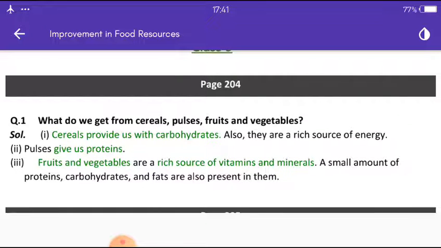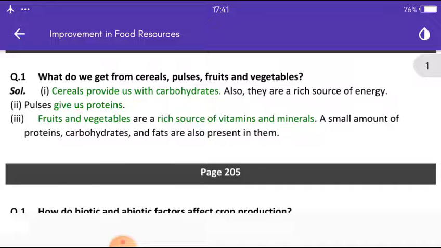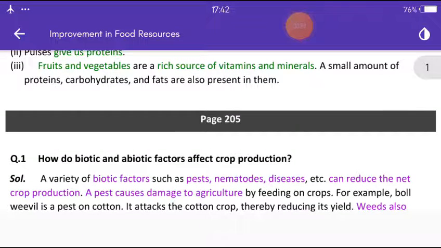So first, what do we get from cereals, pulses, fruits and vegetables? Cereals provide us with carbohydrates. Also, they are a rich source of energy. Pulses give us proteins. Fruits and vegetables are a rich source of vitamins and minerals. A small amount of proteins, carbohydrates, and fats are also present in them.